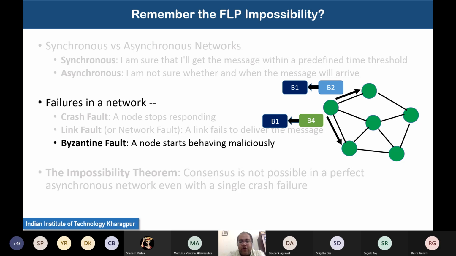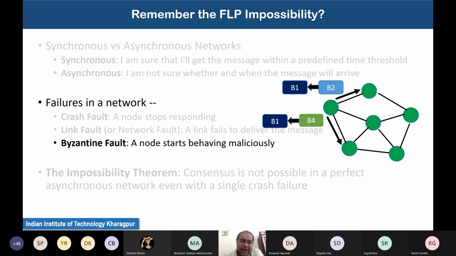So for example, while giving the vote, if I tell half of the participants in the network that I am giving my vote to node X, and tell the other half that I am giving my vote to node Y, then obviously there would be a conflict. That kind of conflict or failure we call a Byzantine fault. This is the most challenging fault in a distributed system. There is plenty of research that has tried to design fault tolerant systems which can tolerate such Byzantine faults. Later on we'll see that to tolerate a Byzantine fault, you need to put a lot of restrictions on the operation of your network.